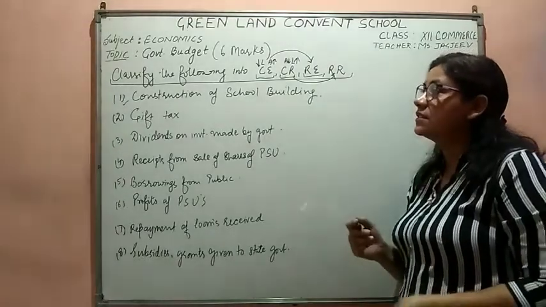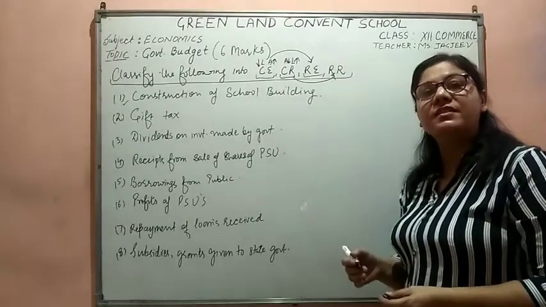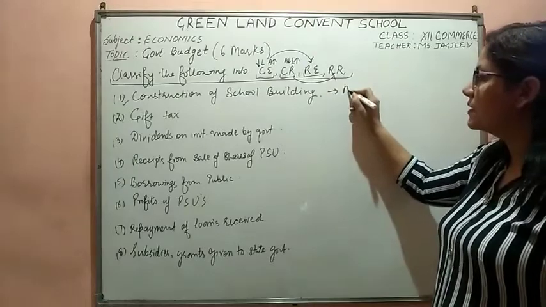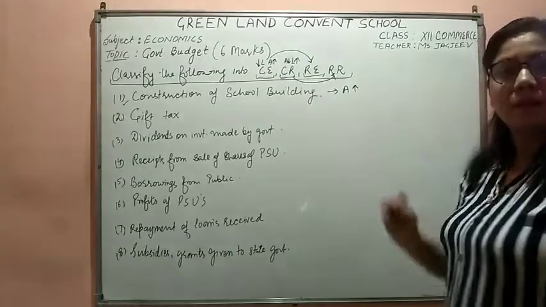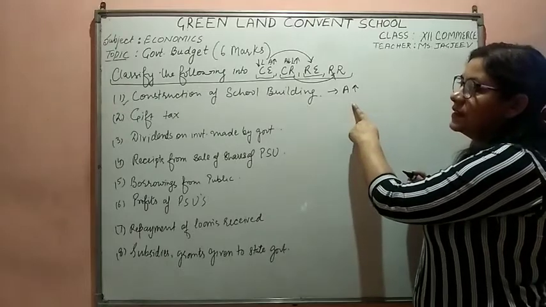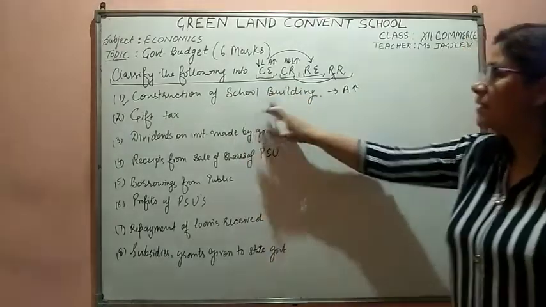When I talk about the construction of a school building, if the government is spending on constructing the school building, it means that the school building will be an asset for the government, and that asset is increasing. Now where will the asset increase? When the government does capital expenditure. Now how do you have to answer?